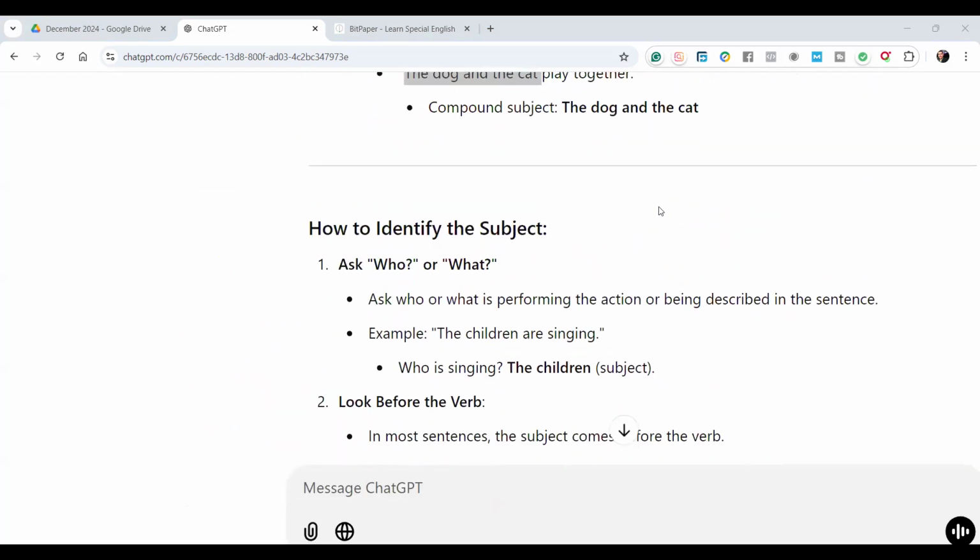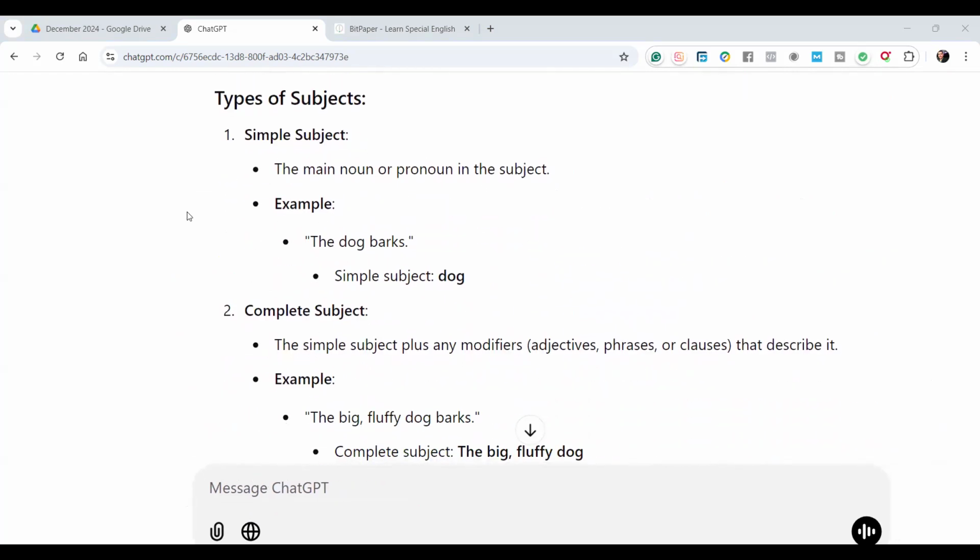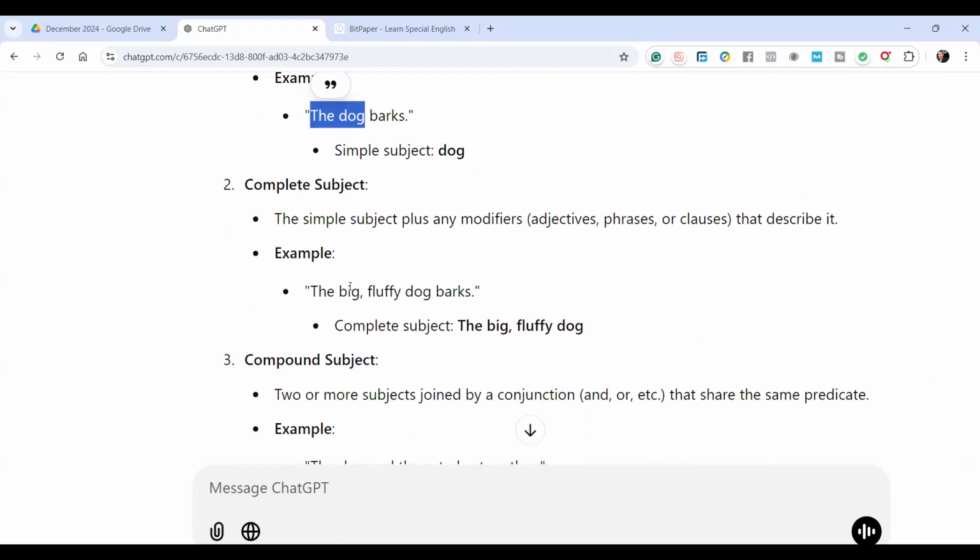Let's get back here quickly. Look with your eyes and try to understand before you answer. Something. What's he doing? So here is the subject. Simple, because it's one subject. Complete subject, like adjective and noun. Big fluffy dog. Big fluffy are adjectives. The adjectives describe the subject. So all of them together, the big fluffy dog, is the subject.